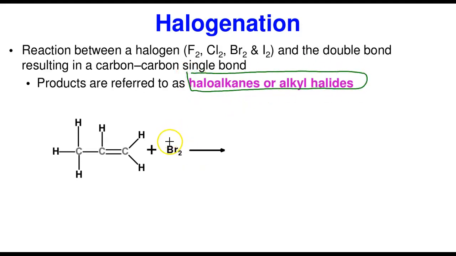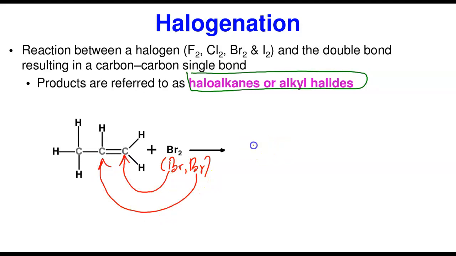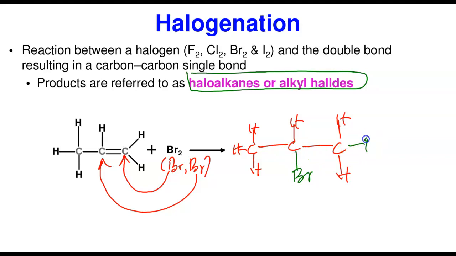Let's see what happens again. Okay, let me use my usual red. This will break down. This is usually Br2, two Brs. What again happens? This one will add to this point, and this one will add to this point. Again, if I draw what is formed, remember I have H here, and here I already have two hydrogens. So what's going to happen? I'm going to use my green. One of the bromines is going to add here, and the other one is going to add here.